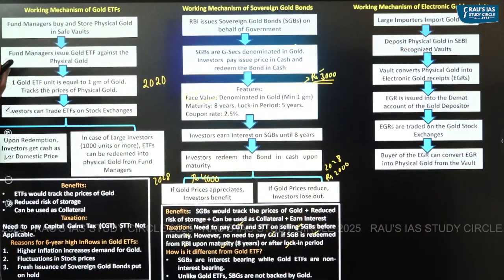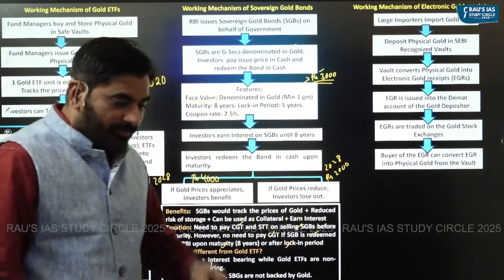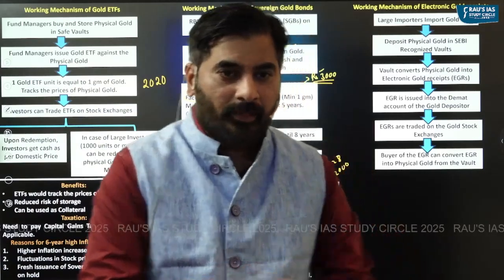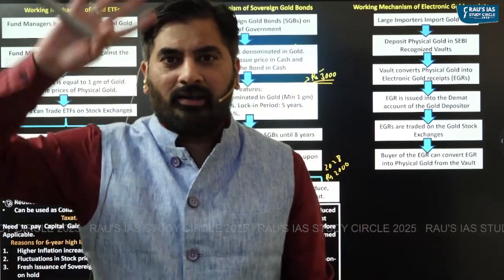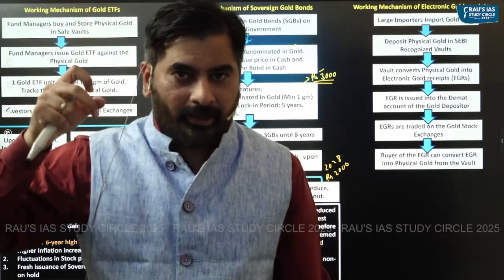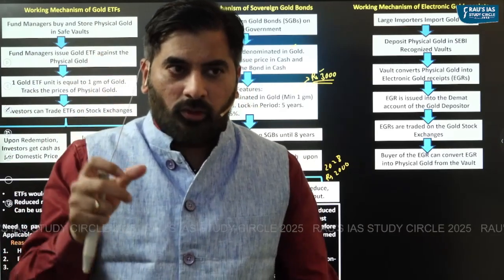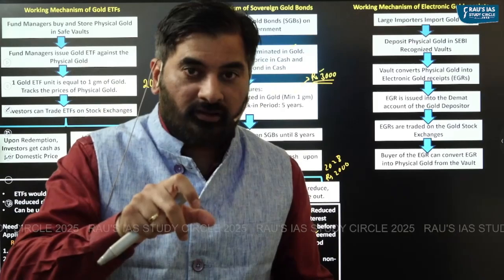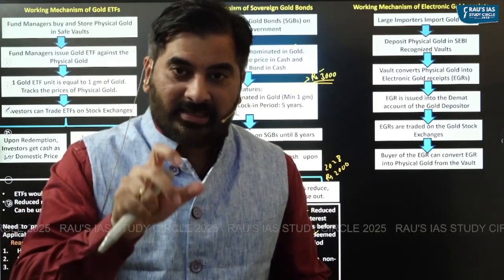Now coming to electronic gold receipts. So what are these electronic gold receipts? Now let's say there is a large importer. This large importer imports gold from outside India. After importing gold, this importer will store the gold in the vaults recognized by SEBI.